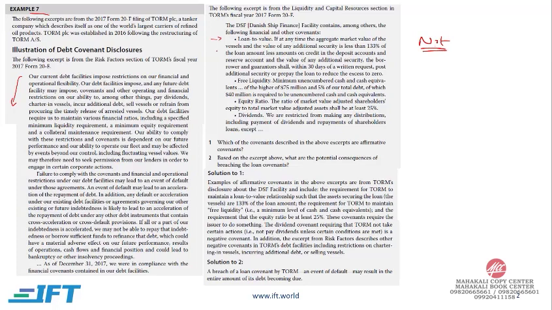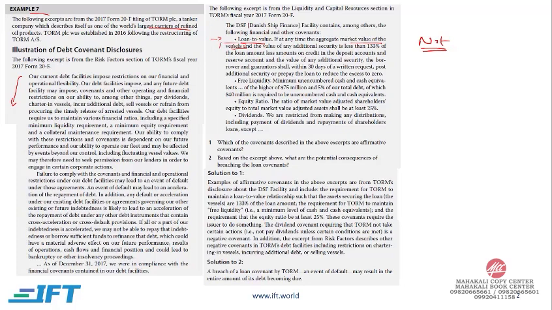So over here we have to maintain certain ratios, for example loan to value ratio. So if at any time the aggregate market value of the vessel, so there's this company which is the world's largest carrier of refined oil products, so they carry oil on these vessels.